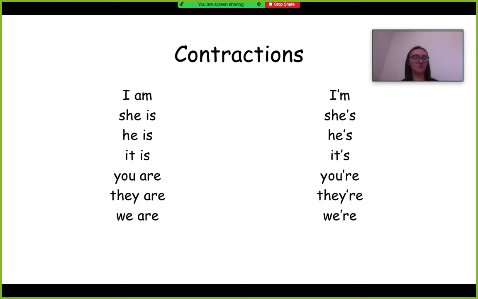Those are those contractions. So you can say I am, she is. They just mean the same. And so I am and I'm, same thing. All of these, she is, she's, he is, he's, they mean the same thing, right? So if you said he is coming with us, or if you said he's coming with us, those two sentences mean the same thing.